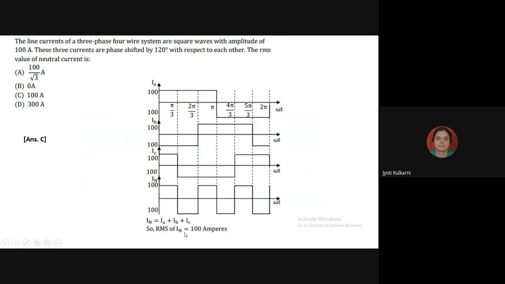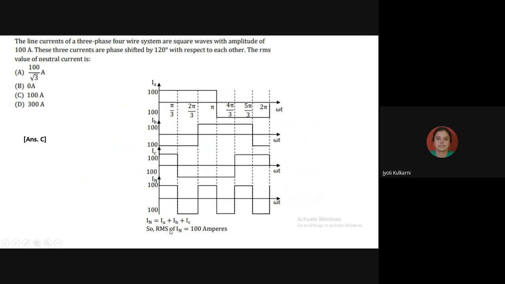The RMS value of the neutral current will be 100 ampere. Now why 100 ampere? You take any instant, say 0 to pi by 3. So in this 0 to pi by 3, I have this 100 ampere, this minus 100 ampere, and this 100 ampere. So RMS value of IN is nothing but root mean square.